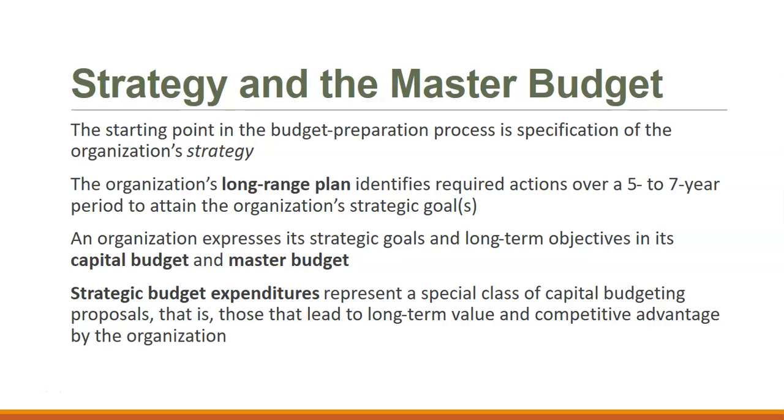We have the master budget. That's our original strategy that we start with. We have a long range plan, which looks at goals typically from a 5 to 7 year period. And then we have a capital or a master budget. Those are our long-term objectives. We're going to talk more about capital budgeting in a future chapter. But strategic budget expenditures are capital budgeting proposals that lead to long-term value and competitive advantage by the organization.